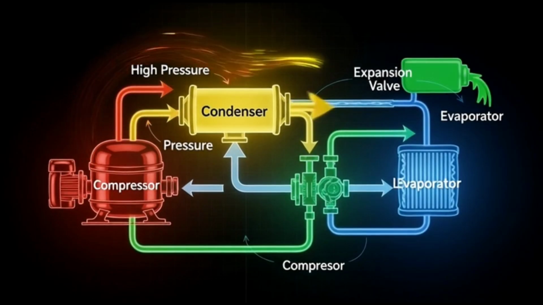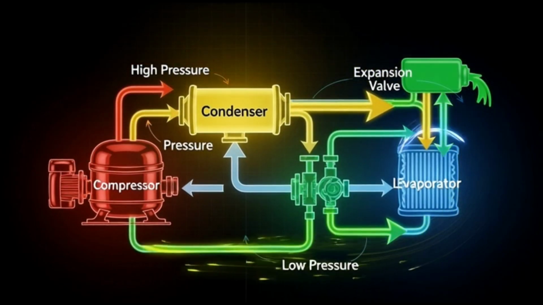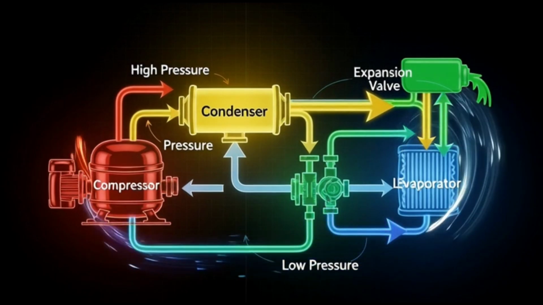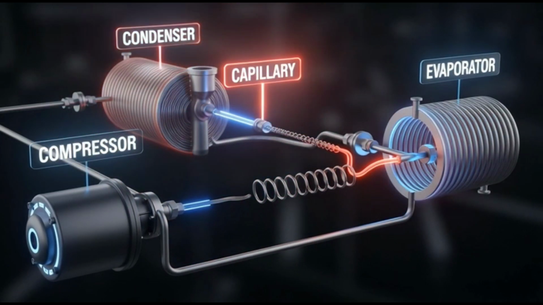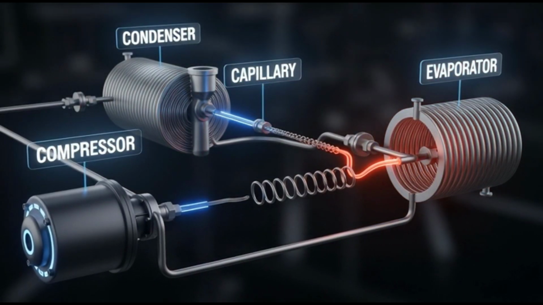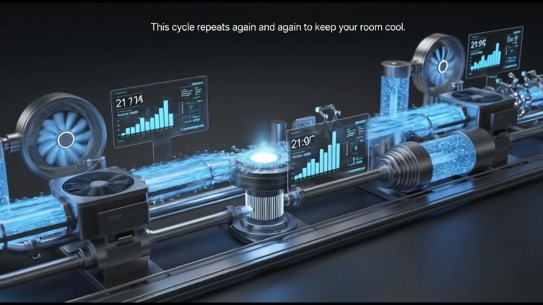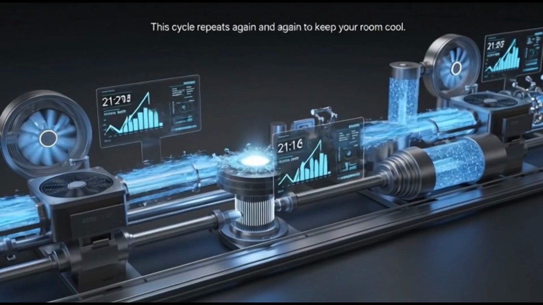The refrigeration cycle works in a continuous closed loop. Compressor, condenser, expansion device, and evaporator are the four main components. This cycle repeats again and again to keep your room cool.